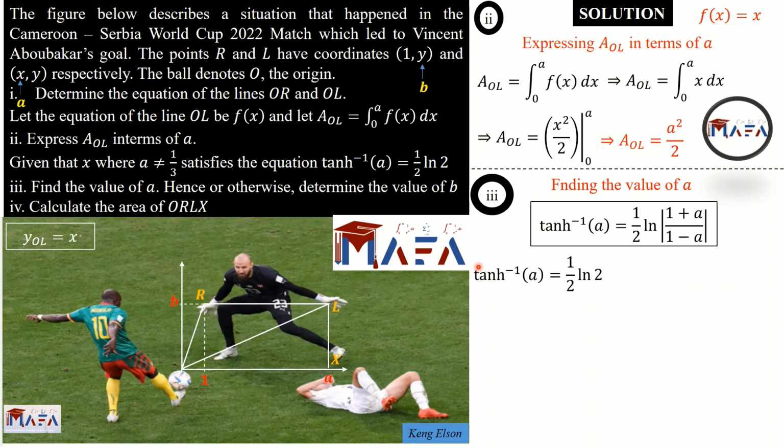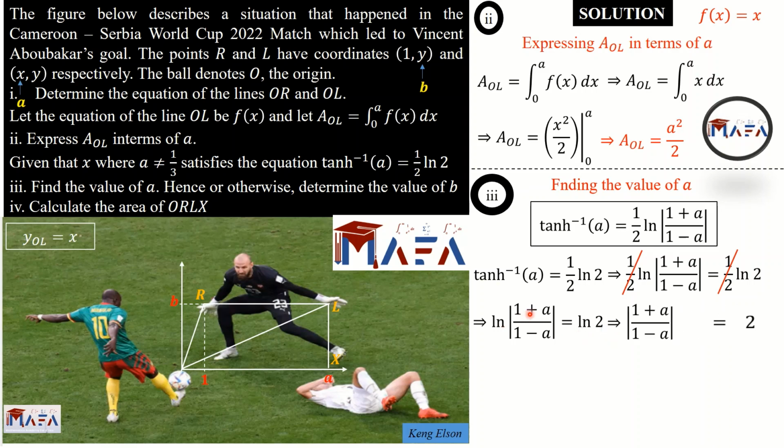Alright, so that's the definition of tangent inverse of x. So tangent inverse of a being equal to half ln 2 means that half ln of the absolute value of 1 plus a on 1 minus a is equal to half ln 2. The half cancels the half, and then we get the lns to be the same. If the lns are the same, it means that their arguments are the same. So the absolute value of 1 plus a on 1 minus a is equal to 2. We can cross multiply with the absolute value of 1 minus a, and then if you solve this, you are going to get two values of a. A will give us 1/3 or a will give us 3.